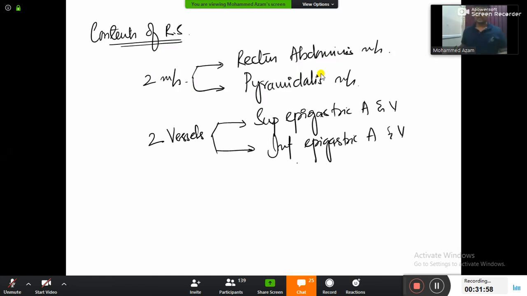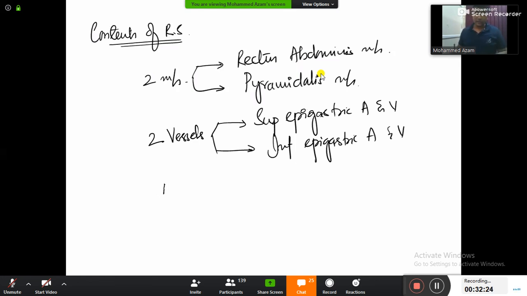Yes, my dear friends, I'll repeat again. Do you remember our thorax topic that we have learned? In thorax topic, already I taught you internal thoracic artery will end by dividing into two branches, superior epigastric and musculophrenic, and superior epigastric artery will enter into the rectus sheath. So there will be two vessels, superior epigastric and inferior epigastric, present inside the rectus sheath.